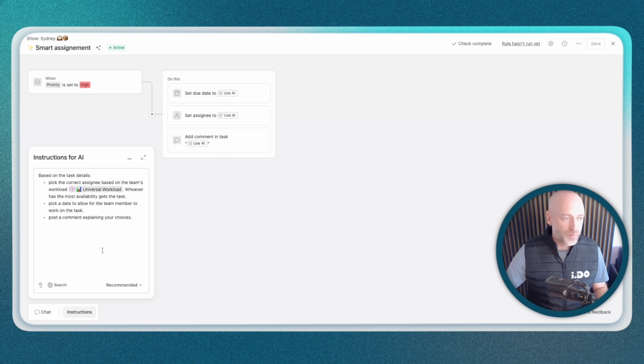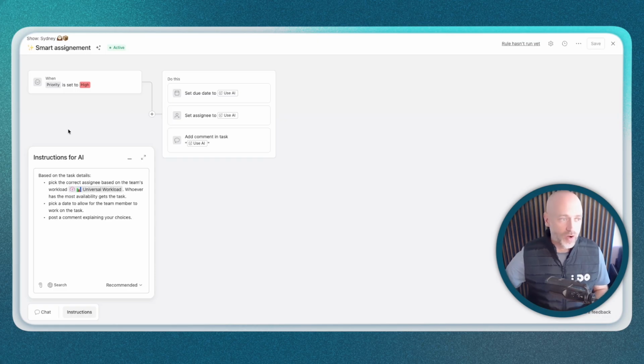And with that simple prompt, we have the assurance that Asana will pick the right person based on the team's workload, will pick the right due date based on how big that work is, as well as explain those decisions in a comment. It is one small example of how AI can help you in your daily work by streamlining some of the steps you have within your workflows.